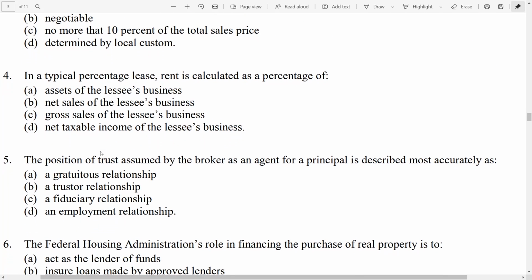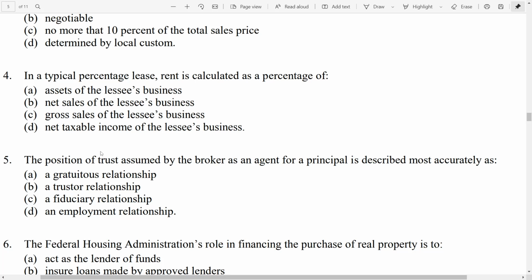4. In a typical percentage lease, rent is calculated as a percentage of A, assets of the lessee's business, B, net sales of the lessee's business, C, gross sales of the lessee's business, D, net taxable income of the lessee's business. Well, percentage leases are usually used with stores, like stores within a mall, or discount stores. A lot of different places or